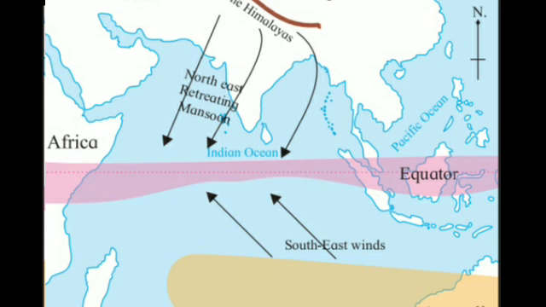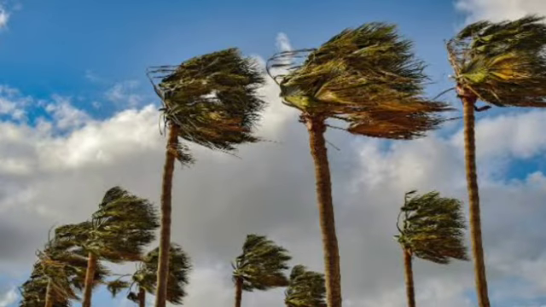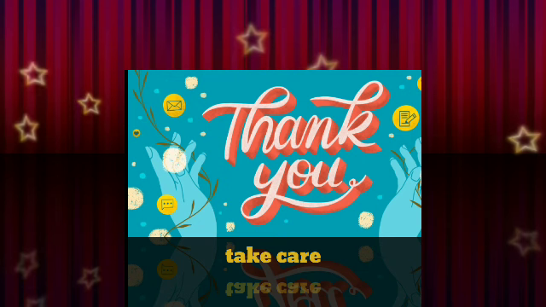Okay, so now students, today we have learned about winds. What do you mean by winds? How the wind is affected due to the rotation of the earth, and the three types of winds, that is planetary winds, local winds, and seasonal winds. I hope students you will understand this carefully. So students, whatever I have explained to you, go through all these diagrams once again. Okay? Till then, take care and thank you.